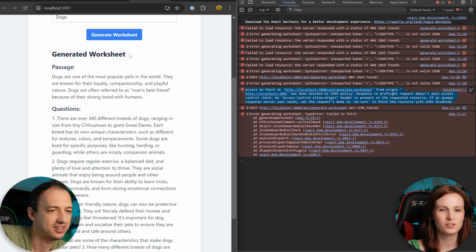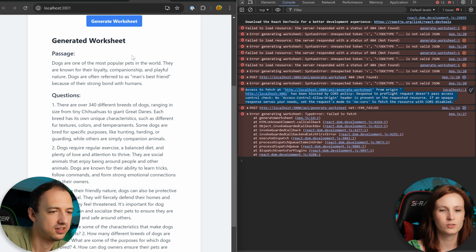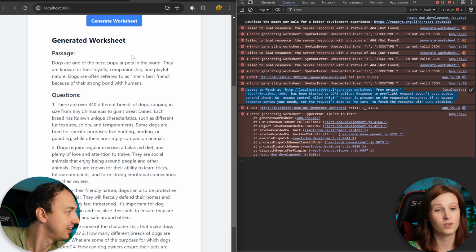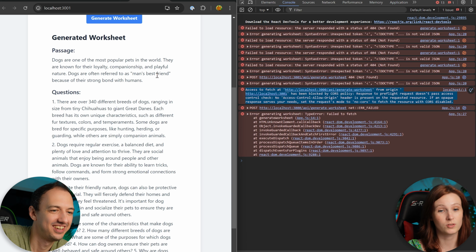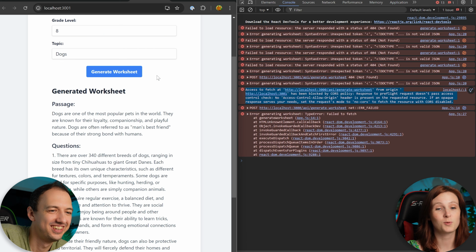Generated worksheet. Okay. Passage. Now, I generated a worksheet, but these look pretty bad. Yeah. That's awful. The passage is shorter than the questions. Yeah. That's horrible. So we're definitely gonna wanna get that fixed up.